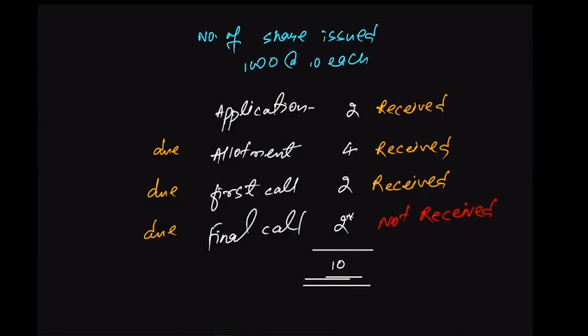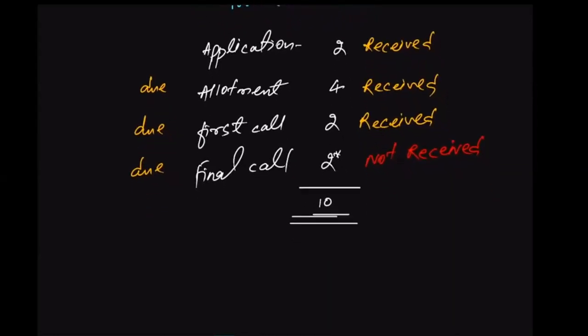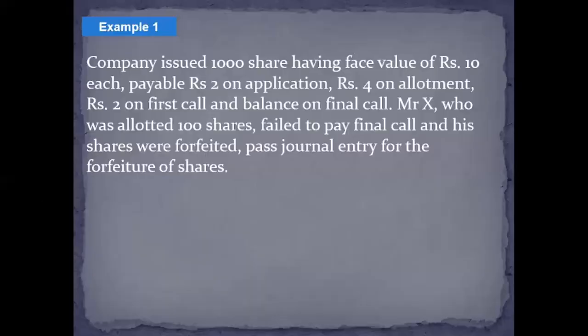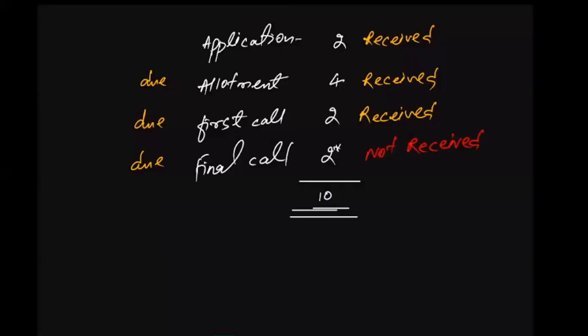All right. Now we need to pass the journal entry just for the forfeiture of share. The question does not require us to pass the journal entry for the issuance of the share. It just requires us to pass the journal entry for the forfeiture of share. Keeping that in mind, let's pass the journal entry in this case.